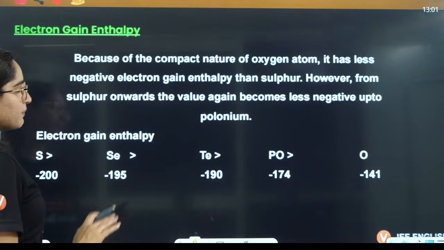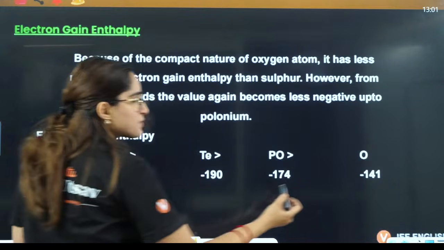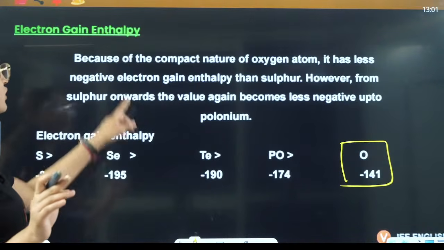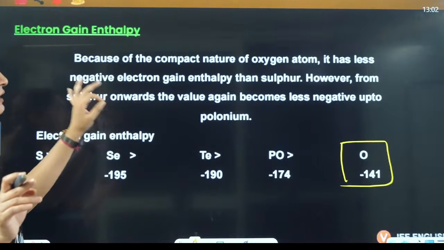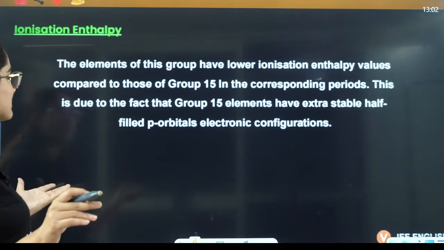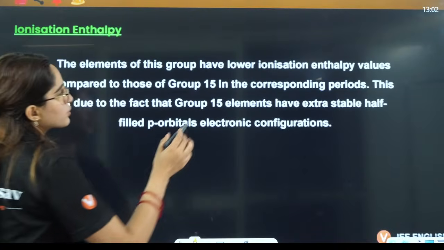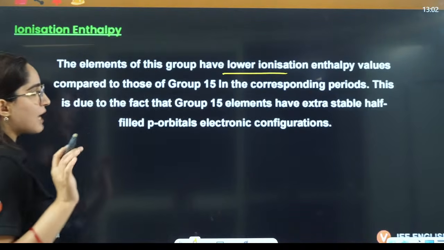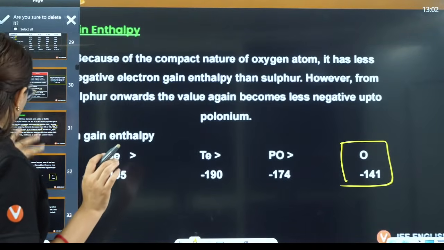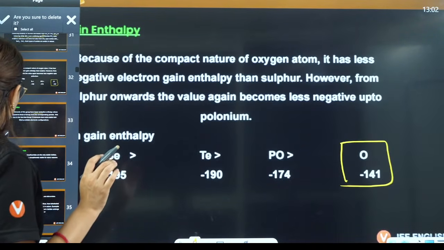Electron gain enthalpy: why this has minimum, I have already told you. This has minimum because of the small size and the electron repulsions here, right? Then ionization enthalpy: the elements of this group have lower as compared to this. That also we have discussed, so there is no need of discussing it again and again.